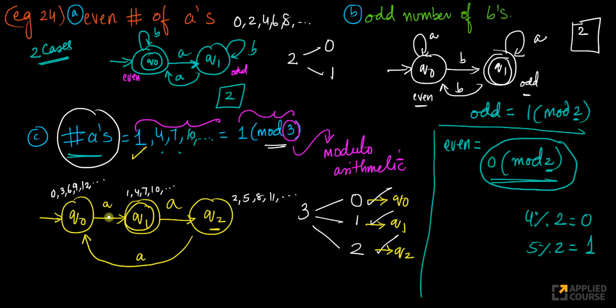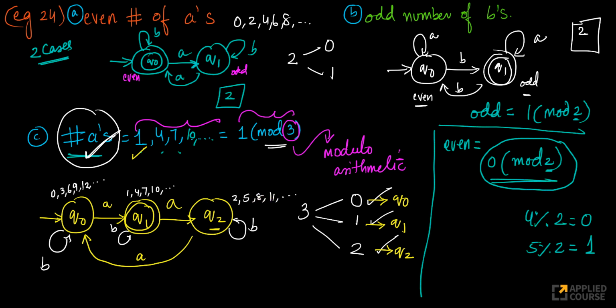Now, what about B's? We have to handle B's also, right? I actually don't care about B's. If I encounter B's, I'll just stay in the same state. Only when I encounter A's do I move, because I want to keep track of the number of A's. If I'm in this state, I have 0 A's, 3, 6, 9, 12, etc. If I'm in this state, I have 1, 4, 7, 10. If I'm in this state, I have 2, 5, 8, 11, and so on and so forth.